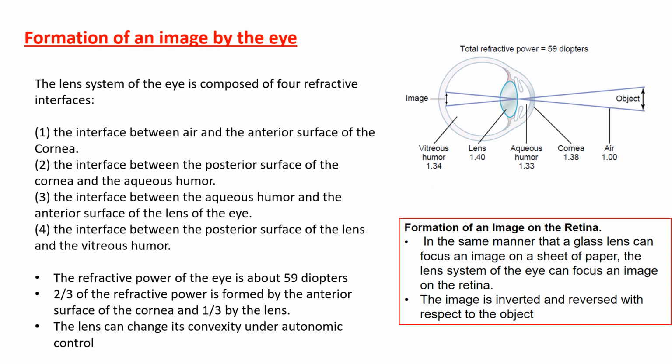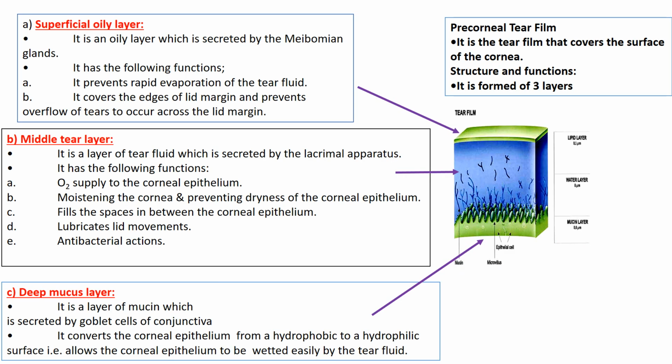Going now to study the cornea and lens. Before studying the cornea and its role in the formation of an image on the retina, we have to study the precorneal tear film. What is the meaning of the precorneal tear film? It is a tear film that covers the anterior surface of the cornea, and it is formed of 3 layers.